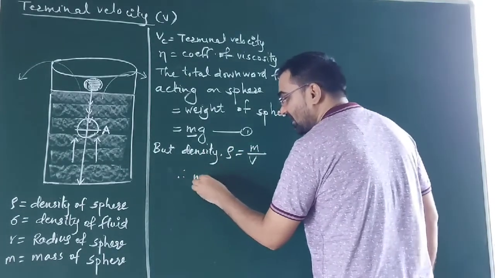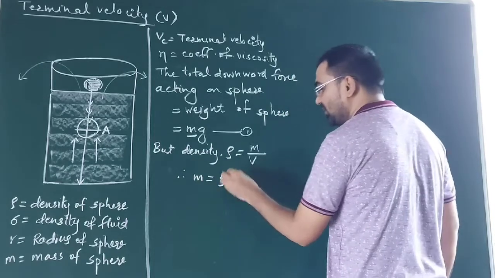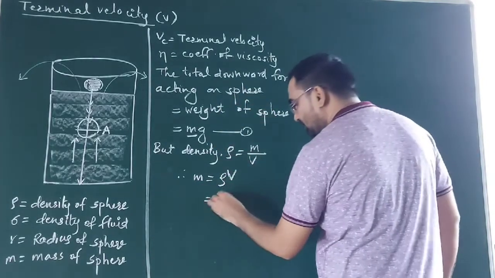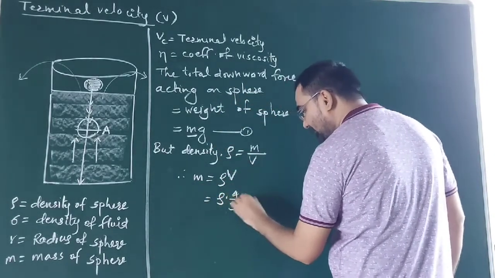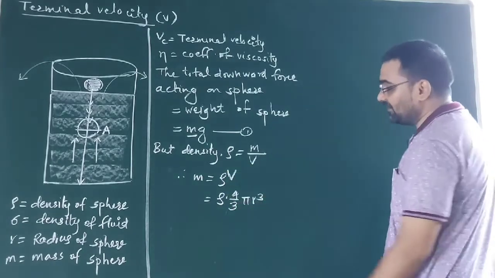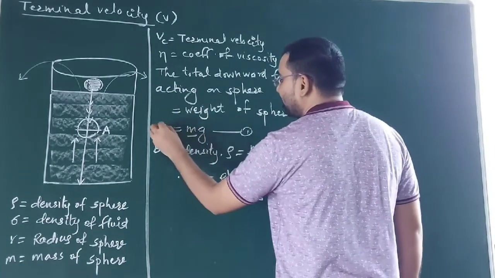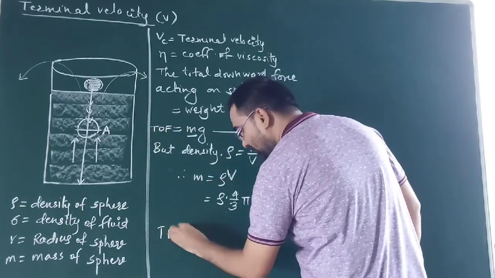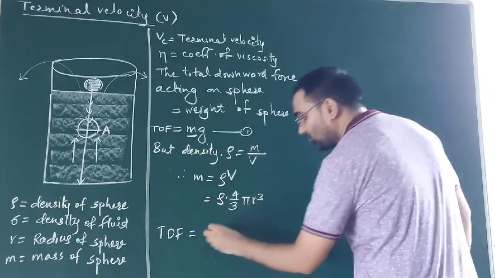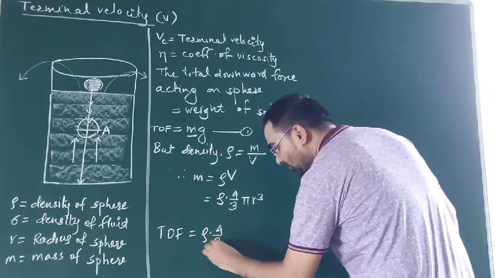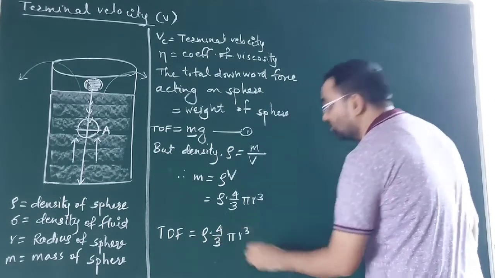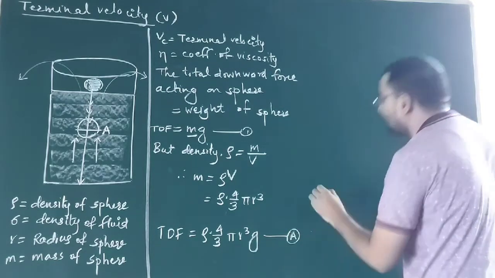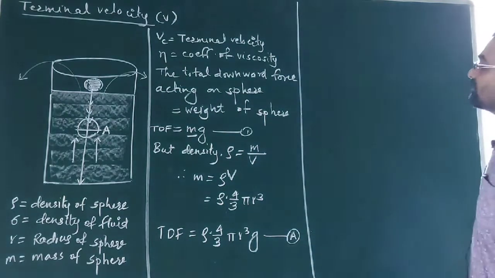Therefore, mass is equal to rho into V. Here capital V represents volume. If it is a spherical body, its volume is 4 by 3 pi r cube. So replacing this in equation number 1, the total downward force TdF is equal to rho into 4 by 3 pi r cube and then finally g. Let this be equation number A. Okay, this is the only downward force acting on that spherical body.